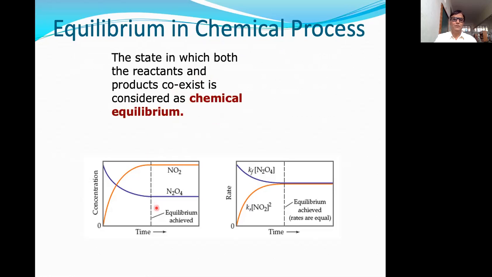You can have this graph. This is the graph of concentration against time for this reaction. And another graph is rate against time.